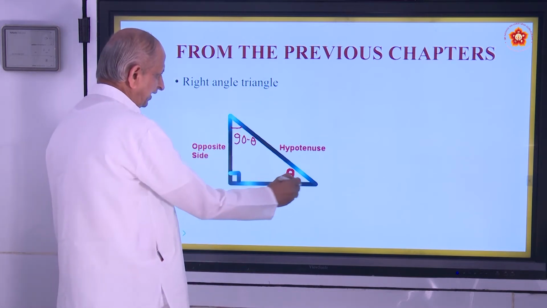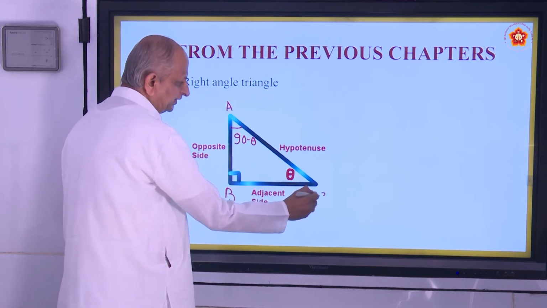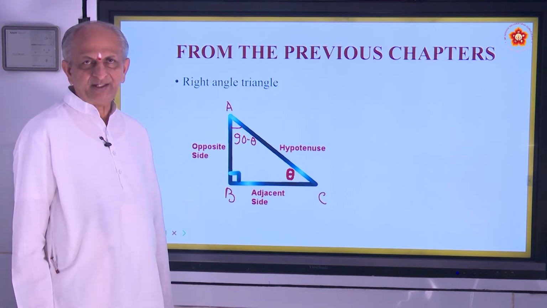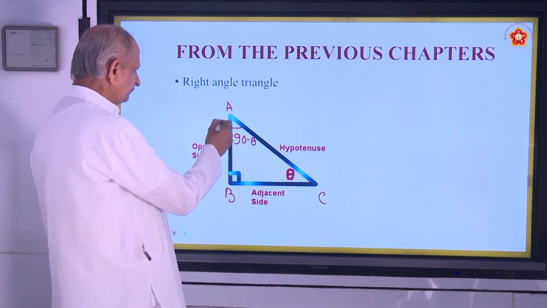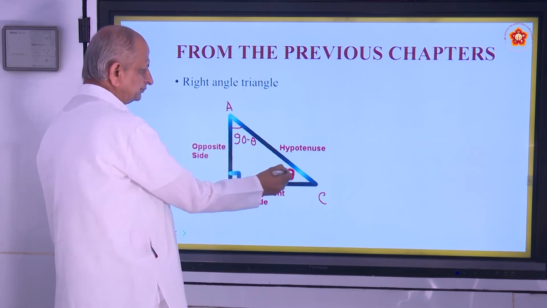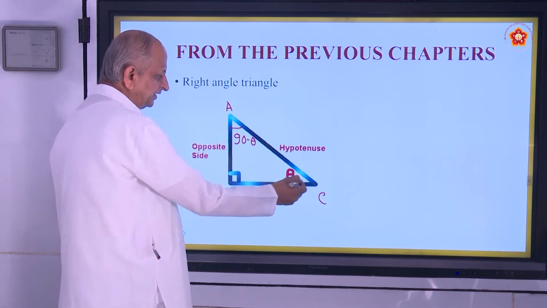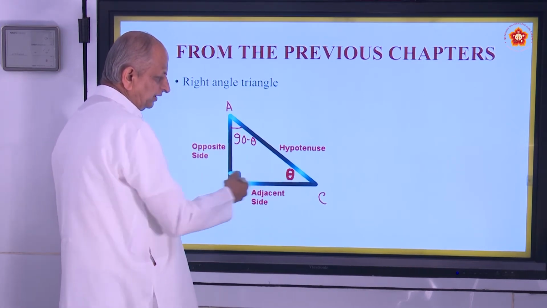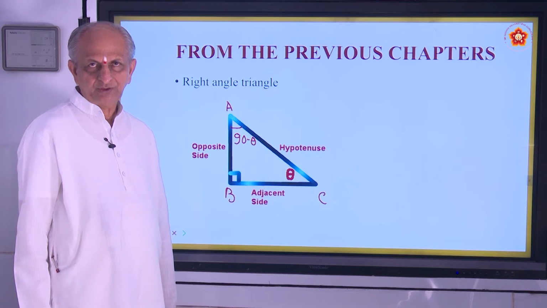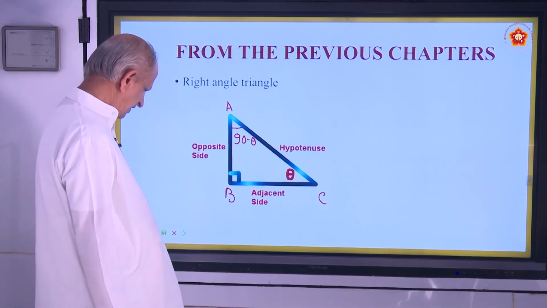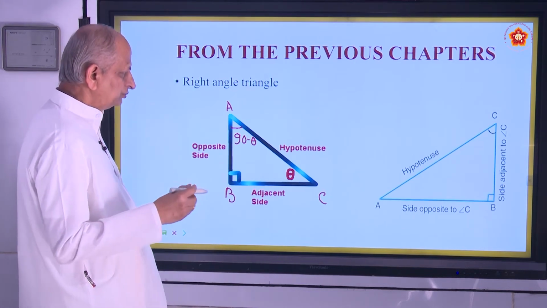And here in the right angle triangle, suppose you name it ABC, which is the longest side? The longest side is the hypotenuse. Then you have the side opposite to this angle theta. And there is one more, called the adjacent side. So this angle theta is adjacent here, and this is opposite, and this is the hypotenuse.